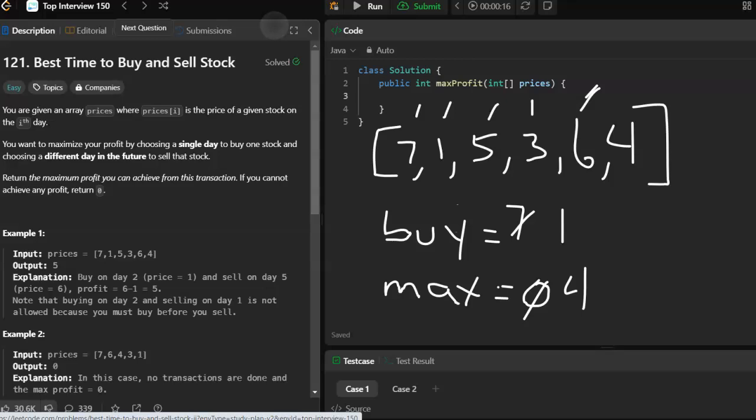No. Better than the max profit? Yes. If we bought at 1 and sold at 6, we would make 5. All right, and then the last item, 4 is not lower than the buy price, and it's not better than the max profit. So that is the answer, 5.